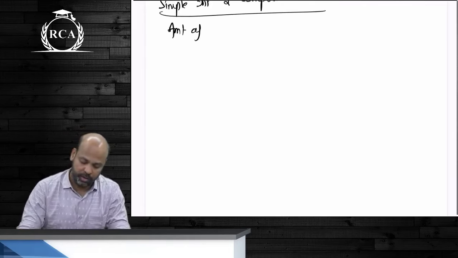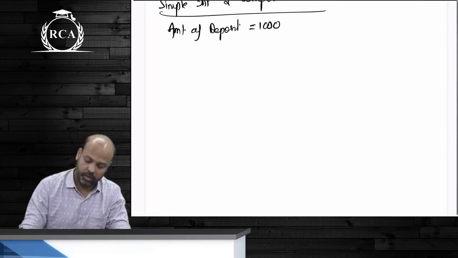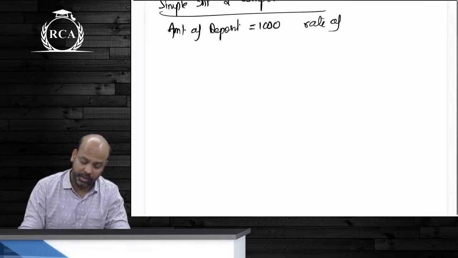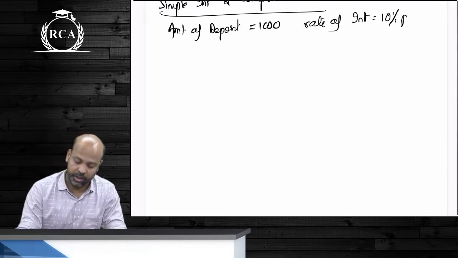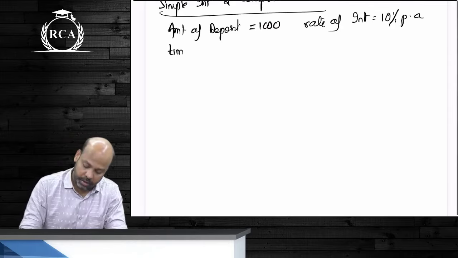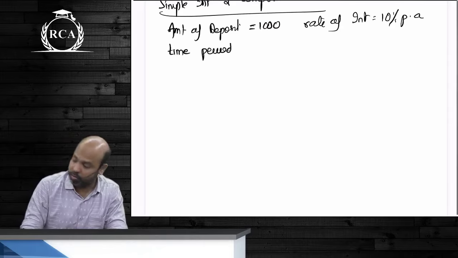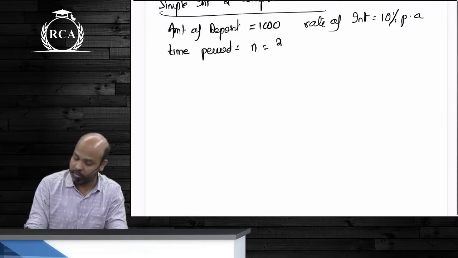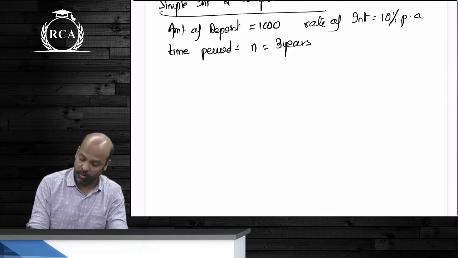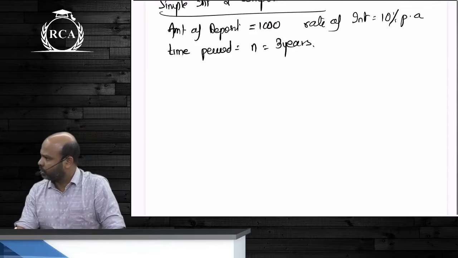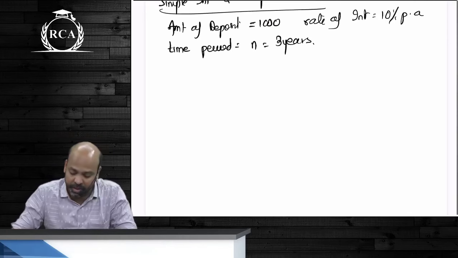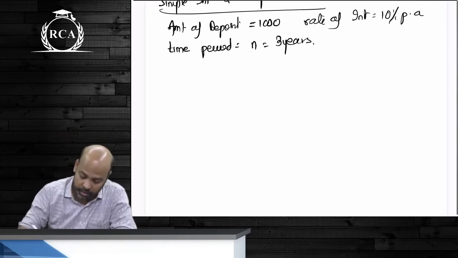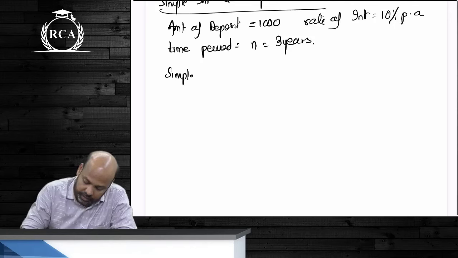Next, write, beta: amount of deposit 1000 rupees, rate of interest 10% per annum, time period 3 years. If this is simple interest, I'll write like this.